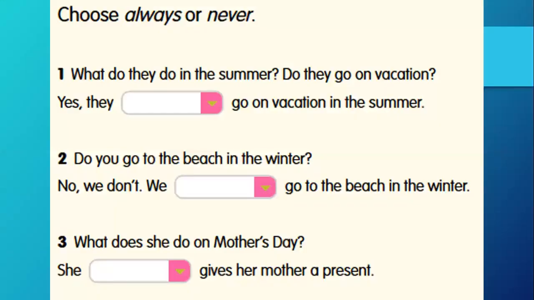So let's practice. Remember, always is positive, things that we do all the time. Never is negative, things that we don't do. Number one, what do they do in the summer? Do they go on vacation? Yes, they do, we have positive. For positive, we're going to use always. Yes, they always go on vacation in the summer. Yes, it's positive, they do it. They do it all the time.